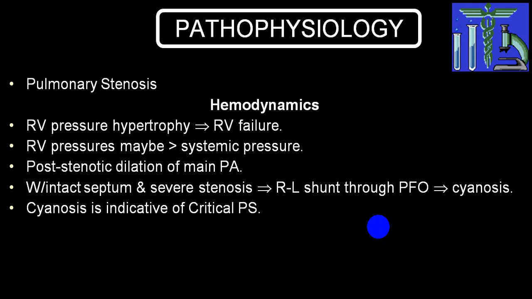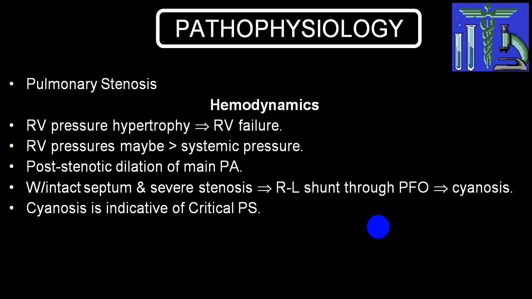Because of the increase in resistance, the right ventricular pressure is increased because of increase in afterload, because there is increase in pulmonary vascular resistance, and that will result in right ventricular hypertrophy. Slowly there will be elevation of right ventricular pressure, right atrial pressure will be elevated, and the person will have elevation of pressure in the superior vena cava and inferior vena cava, ending up in right ventricular failure.